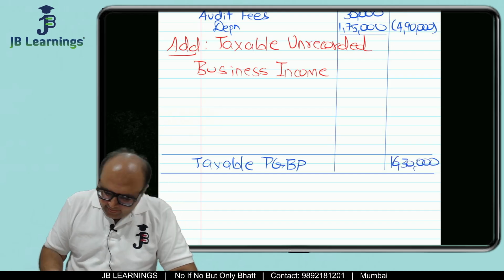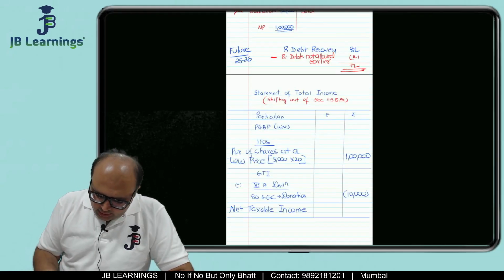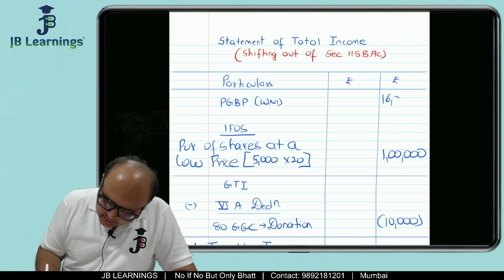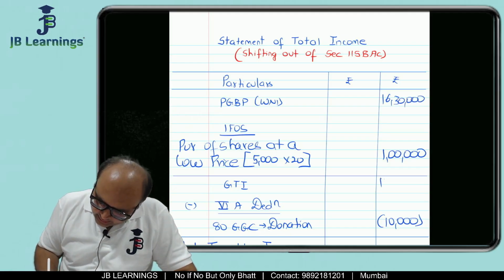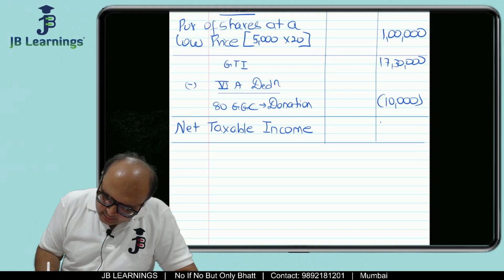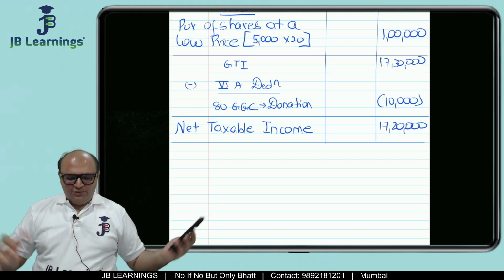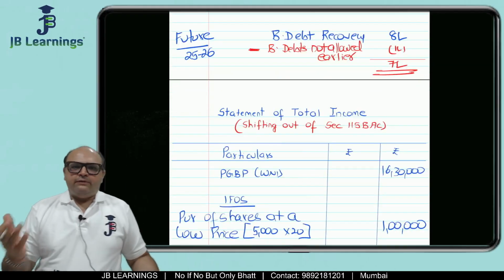All right. And over here we will write 16,30,000 plus 1 lakh is 17,30,000 minus 10 is 17,20,000. So this is a sum which we have done as per our shifting out.